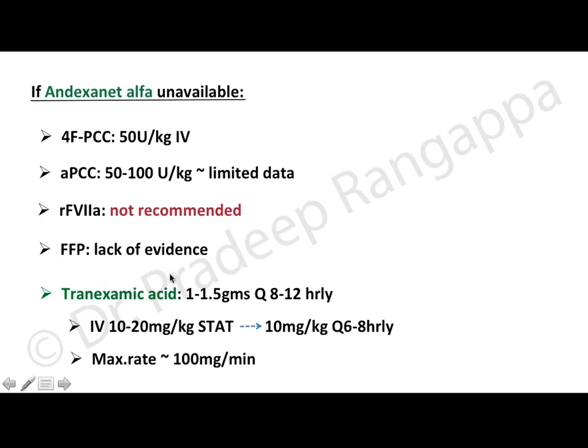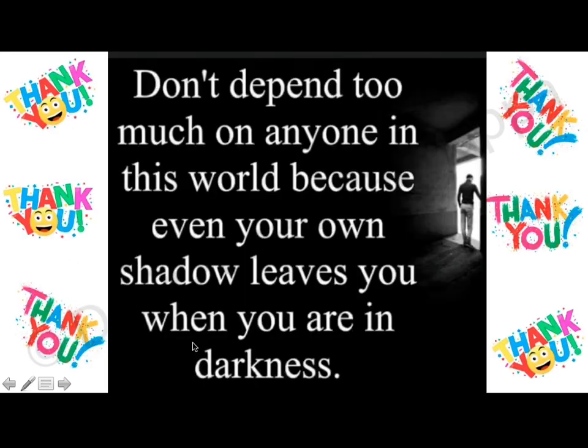So tranexamic acid you could use as an adjunct when any of the above are unavailable, at the same dosage I mentioned, 1 to 1.5 grams, 8 to 12 hourly. Maximum rate would be 100 mg per minute. So thank you very much. That's about the reversal of NOACs and vitamin K.